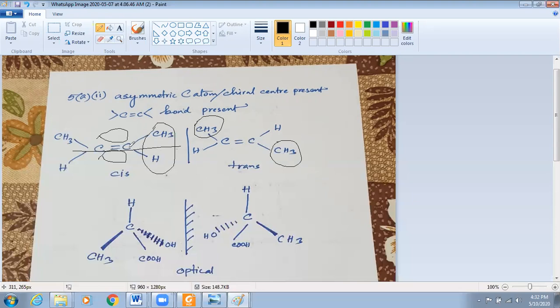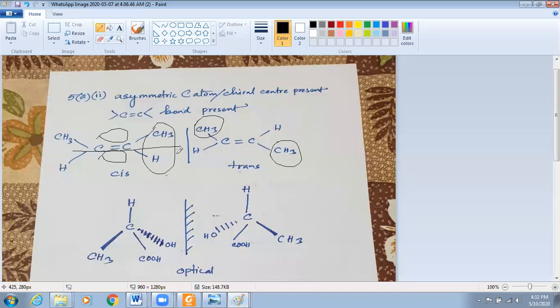But when you consider the structural formula only, like what atoms or groups are attached to this carbon atom, CH3 and H are attached. Here also CH3 and H. In this carbon, what are attached? CH3 and H. So in terms of structural formula, in terms of molecular formula, they are not different. They are the same.